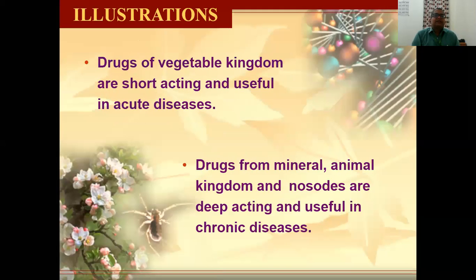Illustrations, some examples. Drugs of the vegetable kingdom are short acting and useful in acute diseases. Remember this, because sometimes we need this type of shortcut ideas when we are prescribing. Drugs from the mineral and animal kingdoms and nosodes are deep acting and used in chronic diseases. Normally they are used for chronic problems.